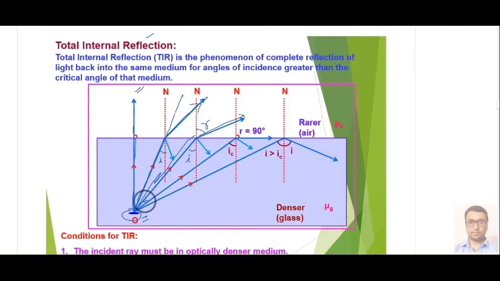Okay, now it may be possible that at any particular angle of incidence, that is IC, your refraction angle is how much? 90 degrees. So this particular angle is called the critical angle. Now if you make your ray incident at an angle more than IC, then your refraction angle will be more than 90. So your ray will move back into the denser medium only. So this phenomenon is called what? TIR, or total internal reflection.